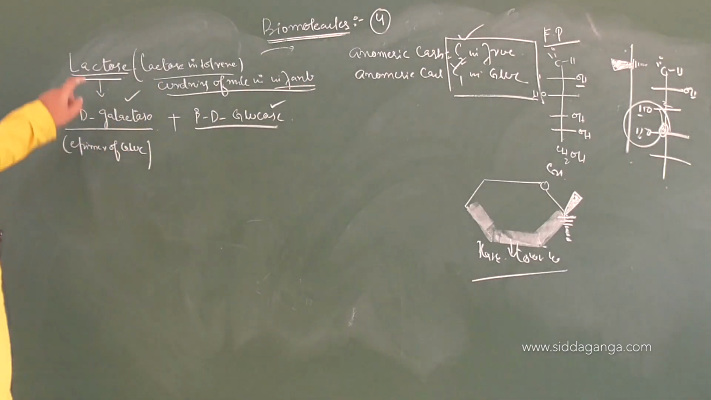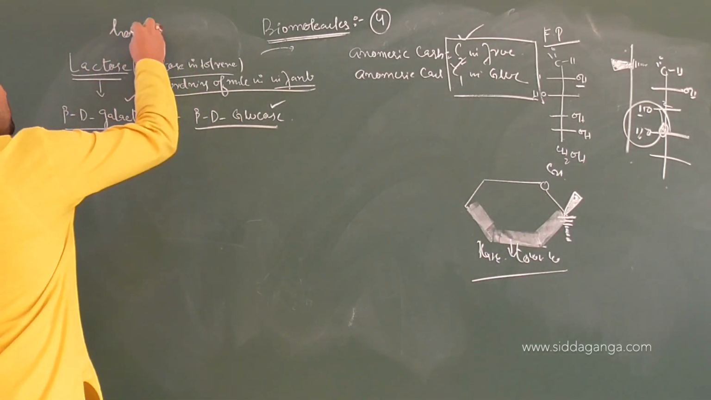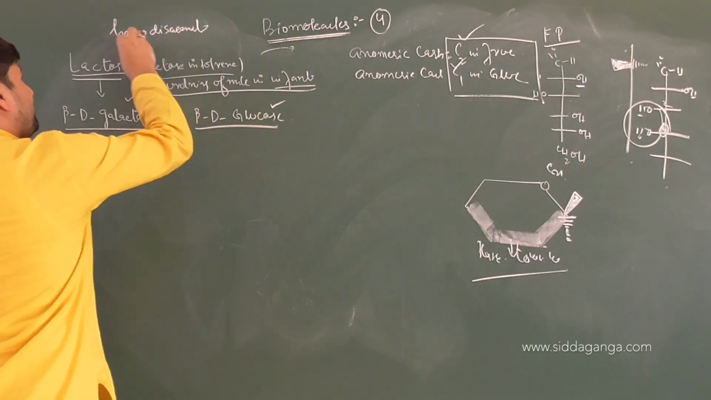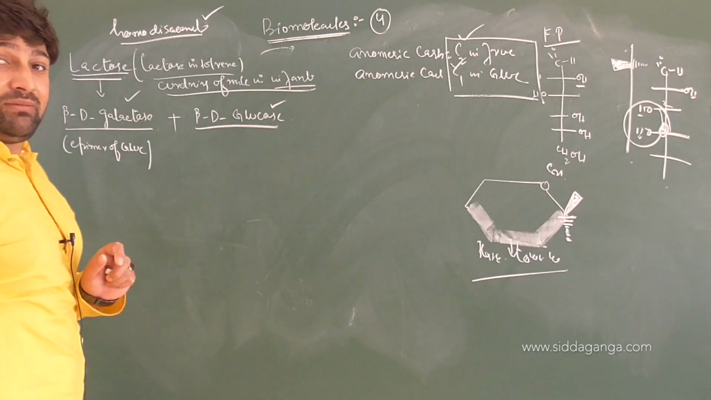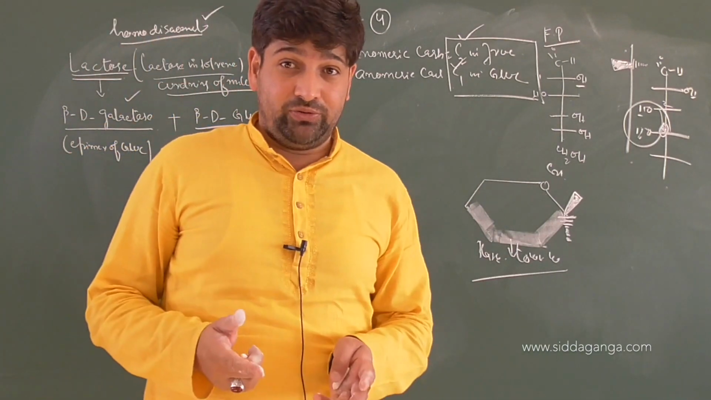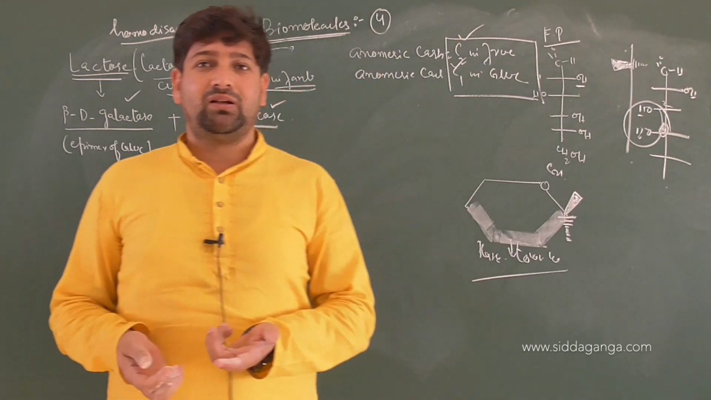So technically lactose is a heterodisaccharide. For maltose I used the word homodisaccharide because that was made up of the same monomeric units. Are you understanding or not? This is what biomolecules are all about, children.